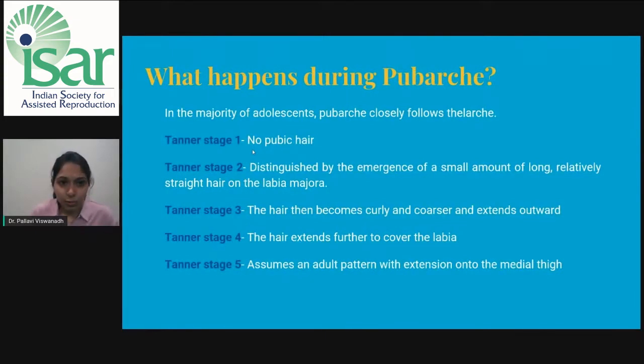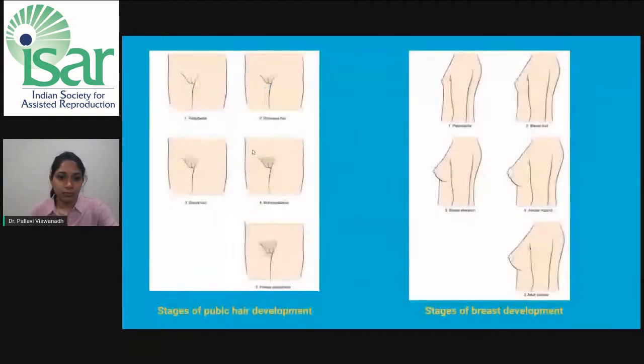The Tanner staging of puberty. Stage 1, there is no pubic hair. In stage 2, it is distinguished by the emergence of a small amount of long but relatively straight hair on the labia majora. Stage 3, the hair then becomes curly, coarse and extends outwards. Stage 4, the hair extends further to cover the labia. In stage 5, it assumes an adult pattern, also extending onto the medial part of the thigh.